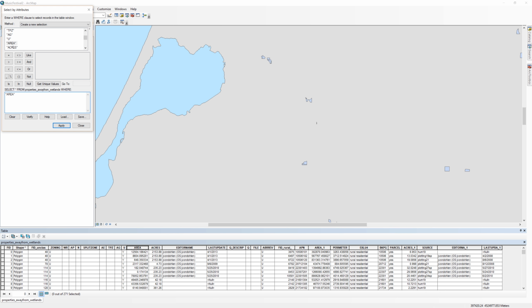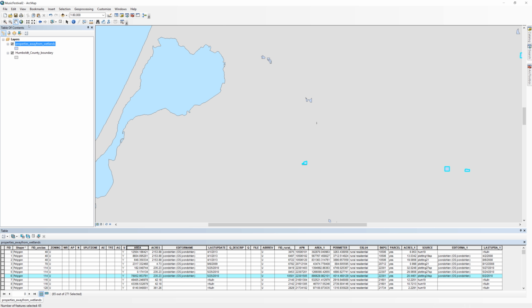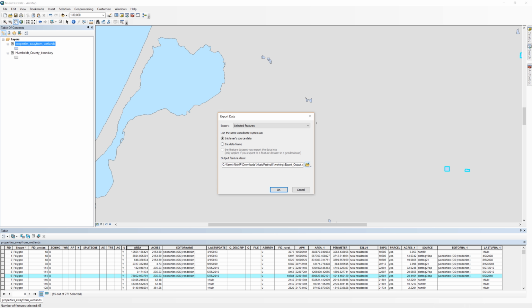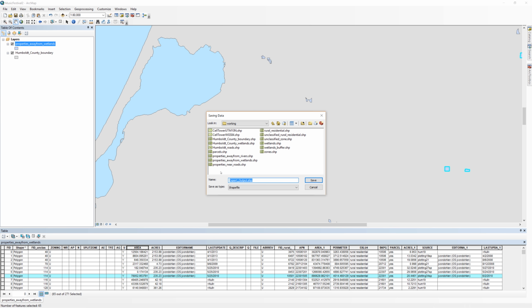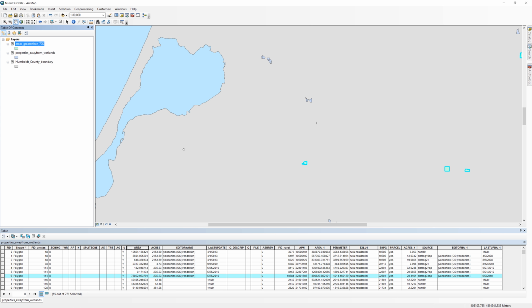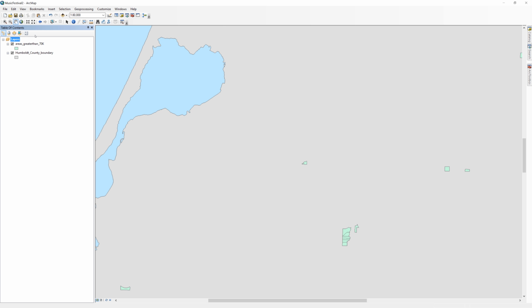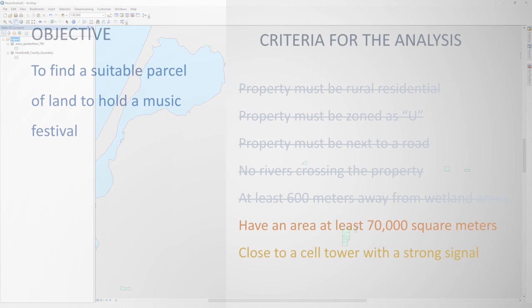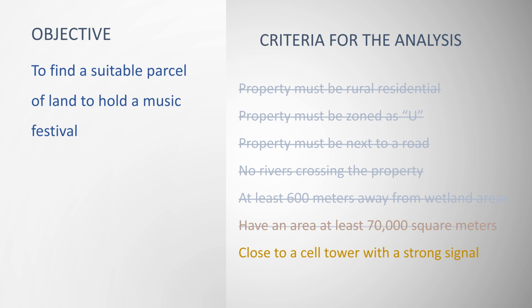Use the skills you learned in the previous videos to select areas that are greater than 70,000 meters. Create a new shapefile from the selected records. Be sure to click the yellow file folder icon and save the file to your working folder. I'll call mine Areas Greater than 70K. Clear your selected records by clicking on the Clear Selected Features button. Remove the Properties Away from Wetlands layer. I have satisfied the sixth criteria.